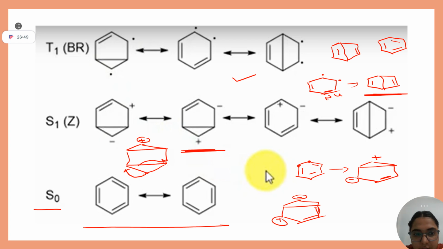Have you understood how I have written? Let me explain you again. You start from this carbon. This will be positive, negative, right? This negative will combine with this, and you will get this cyclopropane with positive charge. Till this point, everything is clear? Yes, ma'am. And then you do this negative charge here and break this bond. You will get this intermediate.